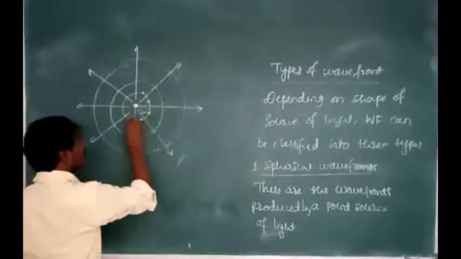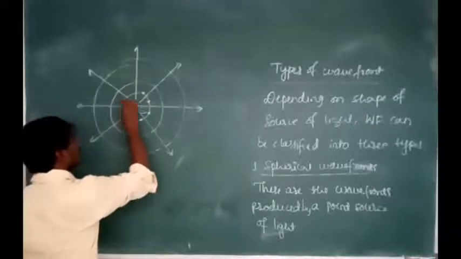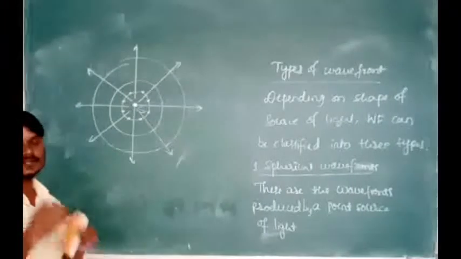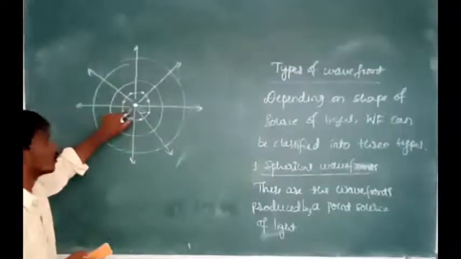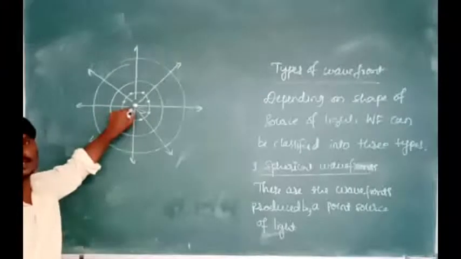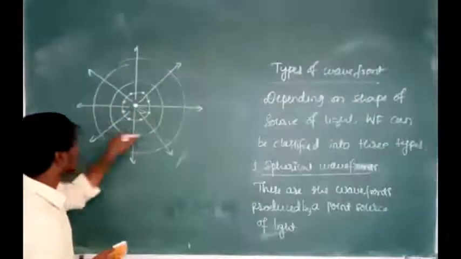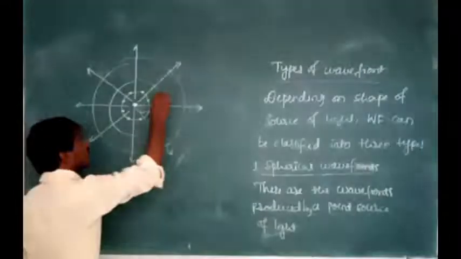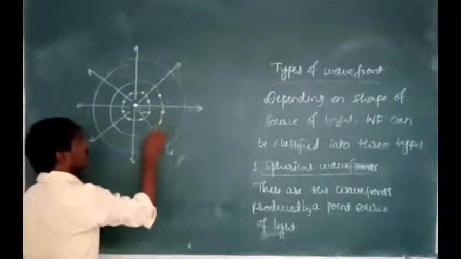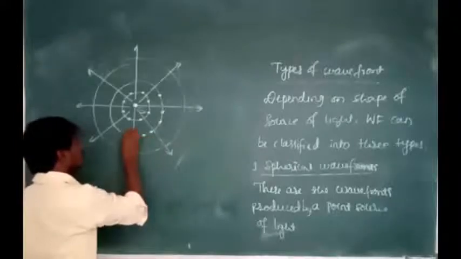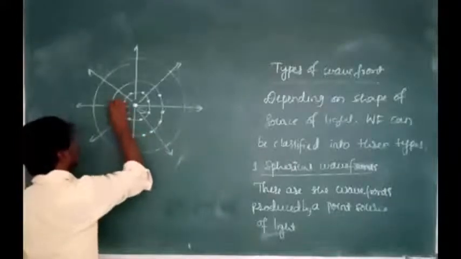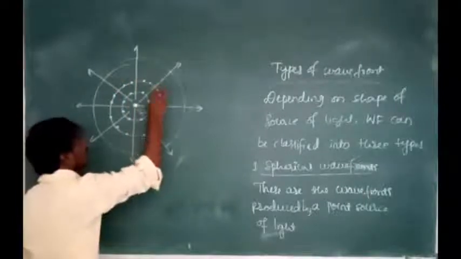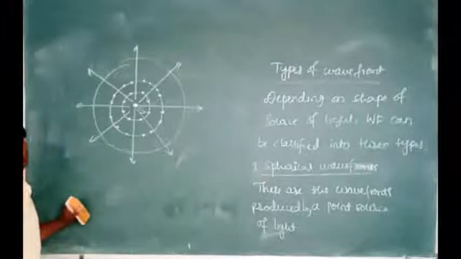These are the particles of the medium. So these particles of the medium are vibrating due to the disturbance that is produced by the source of light. And all the particles are at equidistance from the source of light here. And next, this is another wavefront. Again here, all the particles are vibrating in the same place because all the particles are at equidistance from the source of light here.